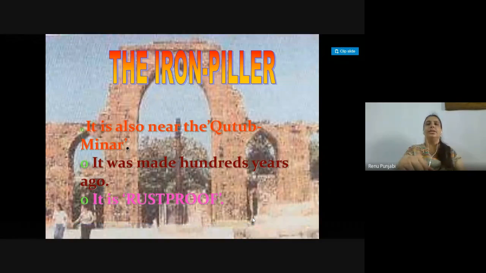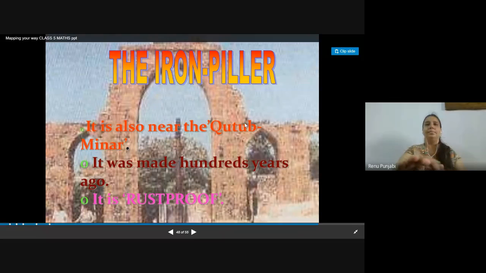It is also near the Qutub Minar, the iron pillar. It is also near the Qutub Minar. It was made 100 years ago. It is rust proof.